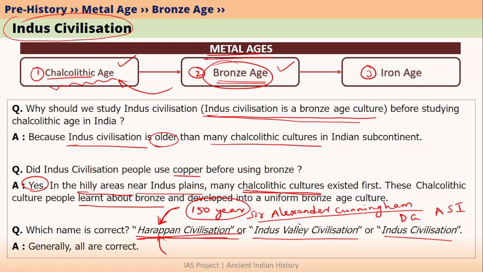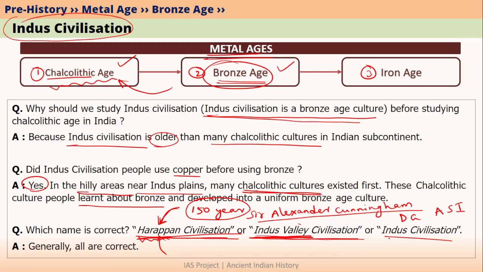Eventually many settlements similar to Harappa started to be discovered, and they were discovered in and around Indus Valley, and that is why they now started to call it Indus Valley Civilization or Indus Valley culture. After independence of India, many settlements started to be excavated, and most of these settlements are actually away from the Indus Valley, but some of them are still in the plains of Indus rivers and its tributaries.